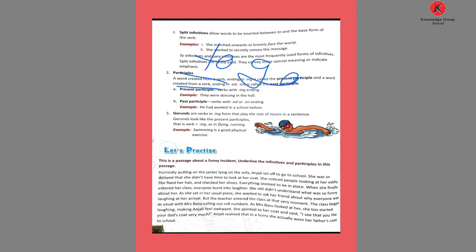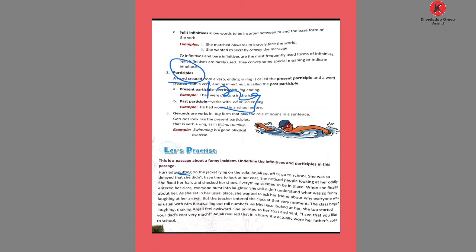Here is a passage about a funny incident. Underline the infinitives and participles in this passage. Let's see: hurriedly putting. If you find a word with ing, it is called a participle.